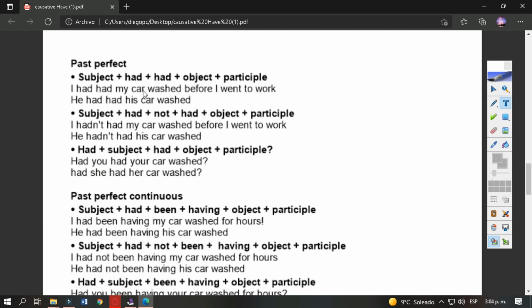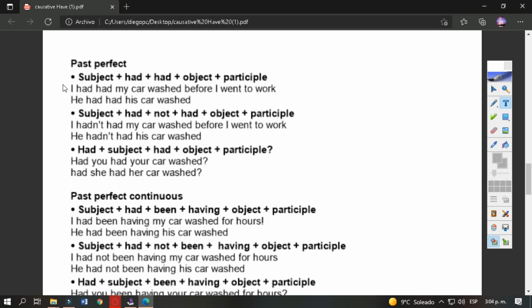This second had is the main verb, the causative verb, my car, the object, washed, the past participle, and before I went to work. This is giving us the information that this clause has to be in past perfect. Yes, it's an action in the past before another action in the past.